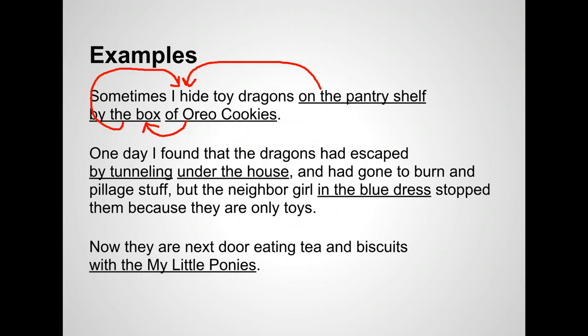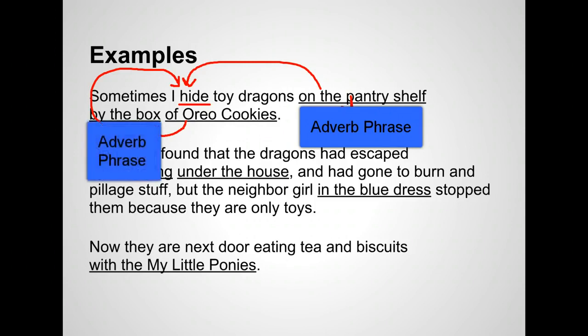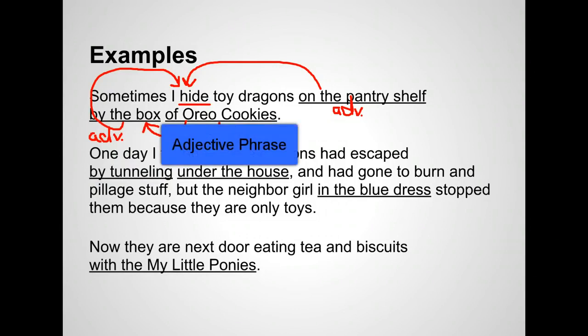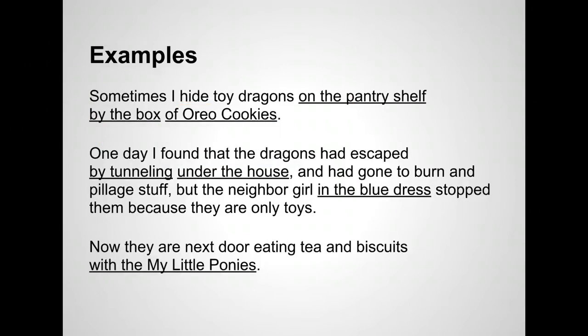So, here's what I've got. This word is a verb. That makes this an adverb phrase. That makes this, because it is also describing a verb, an adverb phrase. But this, because box here is a noun, that makes this an adjective phrase. Okay, let's get rid of some of those arrows.